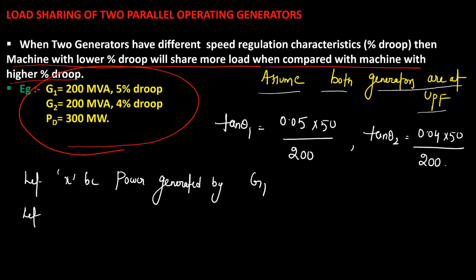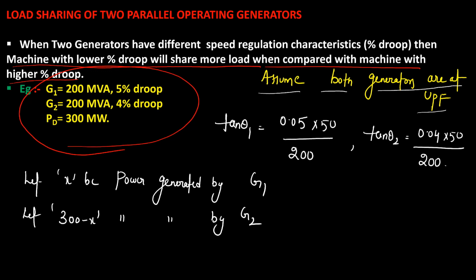So what is the power output of a generator? MVA capacity of the generator multiplied by the power factor of the generator. Understand? Okay. So let X be the power generated by G1. Then let 300 minus X be the power generated by generator G2.